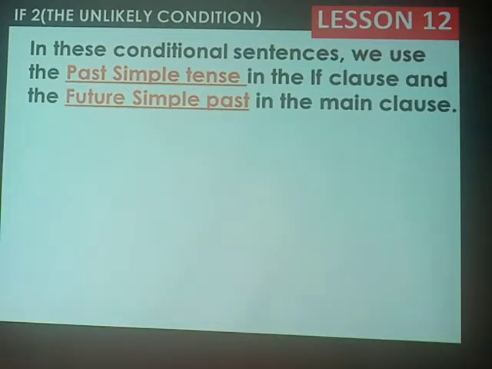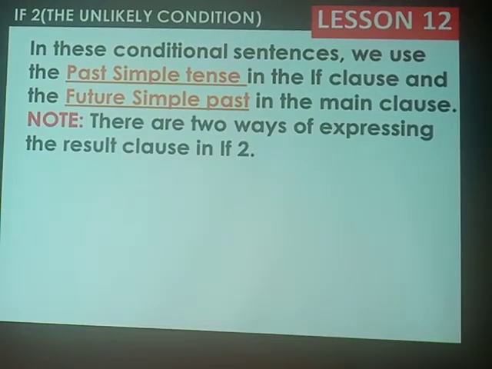Then, in the main clause, we must have a future simple past. When we talk about future simple past, that is where we use would as a helping verb plus a verb in its original form. Okay, that is if two. I expect you to have that. Past simple in the if clause, and then future simple past in the main clause.